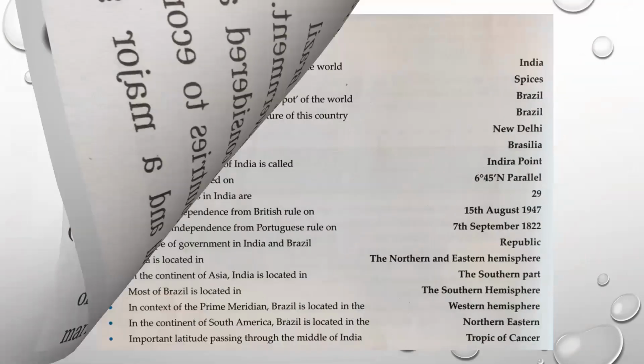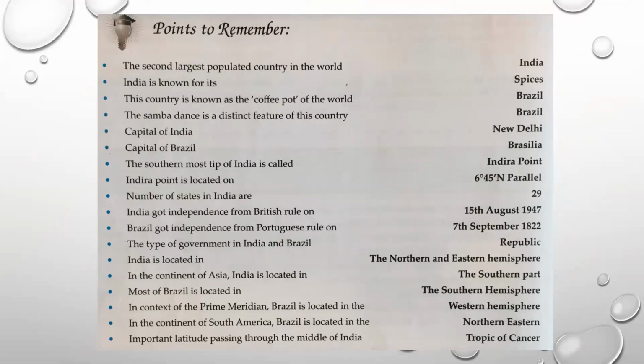Let's move on. Now, in short, we will recollect and revise the most important points of this lesson, which will help us to do the revision. So the first point says that India is the second largest populated country in the world after China. Our country, India, is well known for manufacturing spices. Brazil is also known as the coffee pot of the world because the maximum amount of coffee production is done in Brazil. Then Brazil is famous in the whole world for the samba dance. The capital of India is New Delhi, and on the other hand, the capital of Brazil is Brasilia.